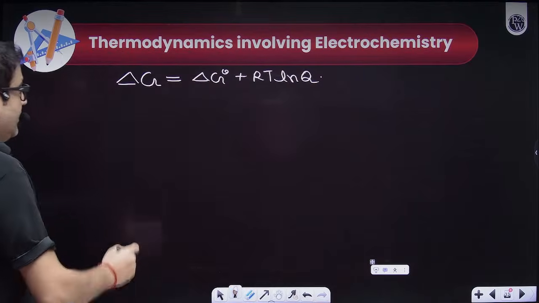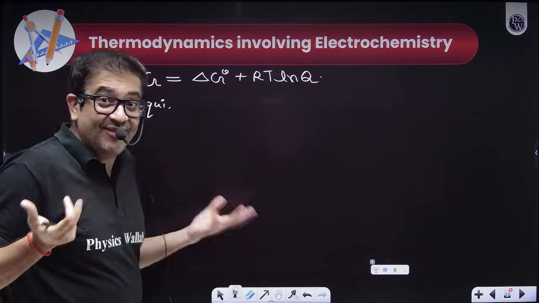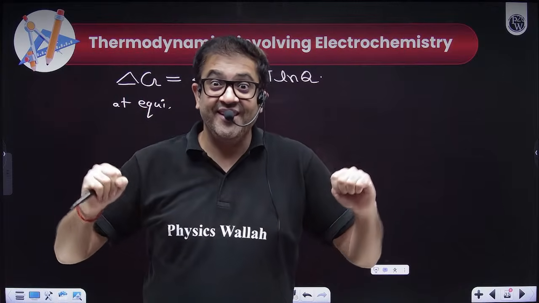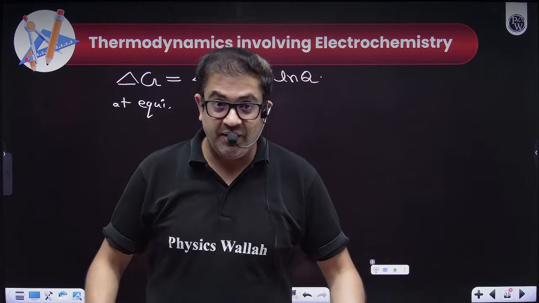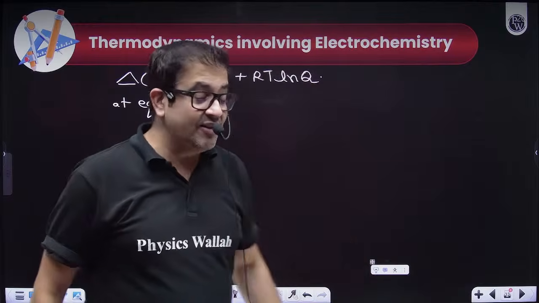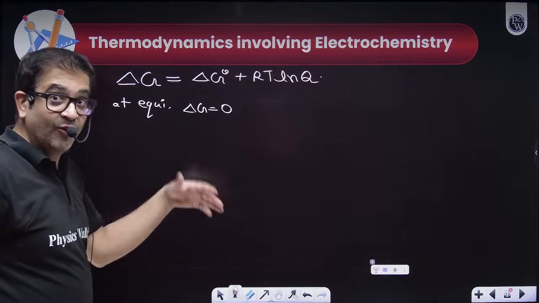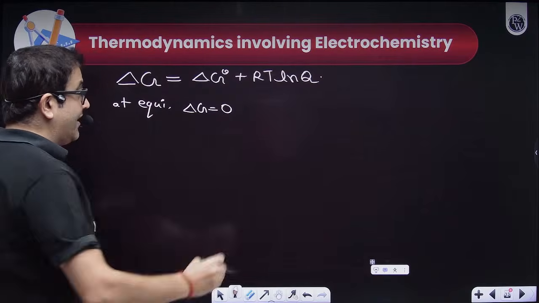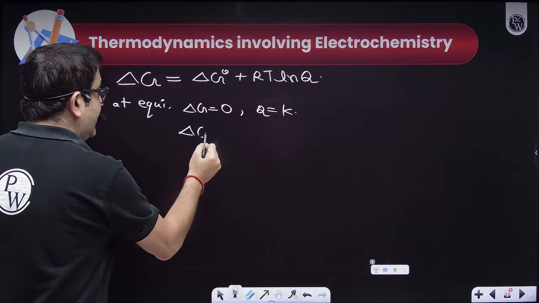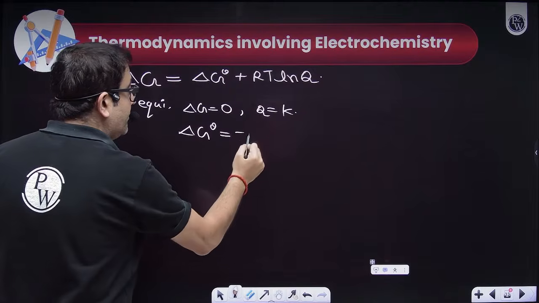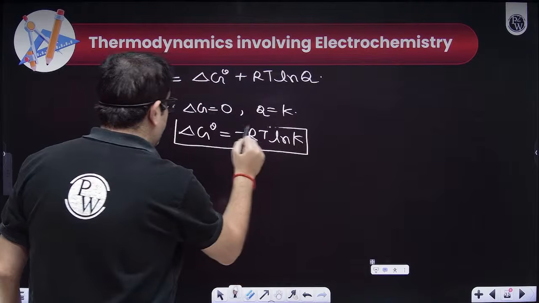Now, at equilibrium, once equilibrium is reached, my cell will also stop working, because the complete reaction has taken place and it has reached equilibrium. So once equilibrium is reached, delta G becomes zero because there is no useful work done by the battery, and Q will be equal to K. That means I can say delta G naught becomes equal to minus RT ln K. A very important conclusion.